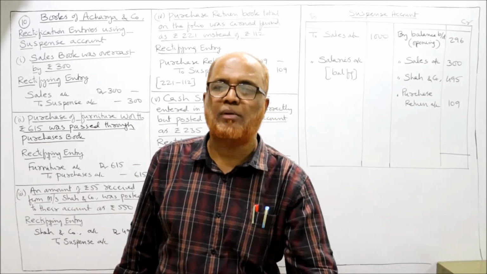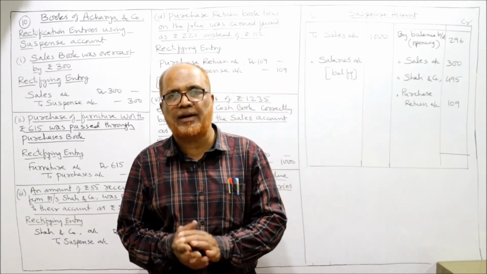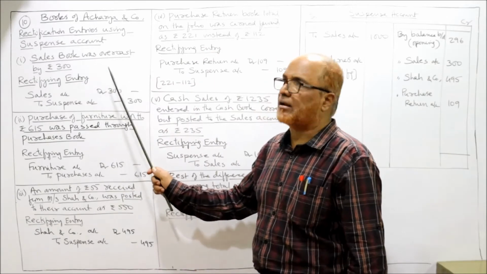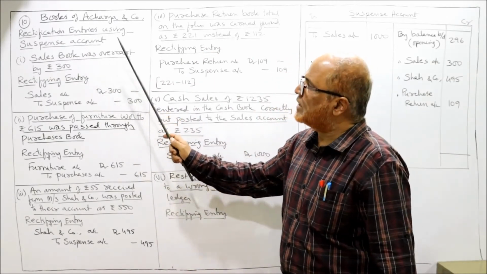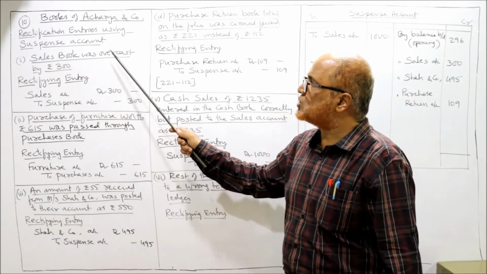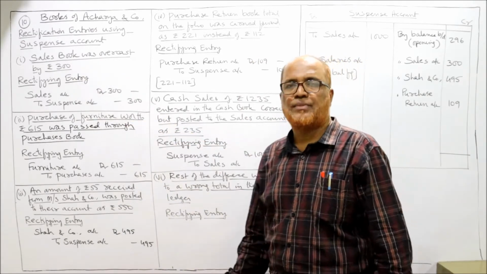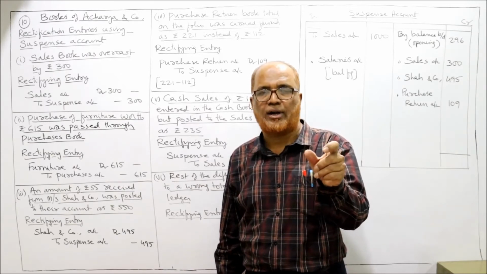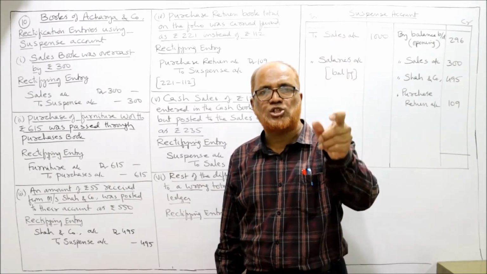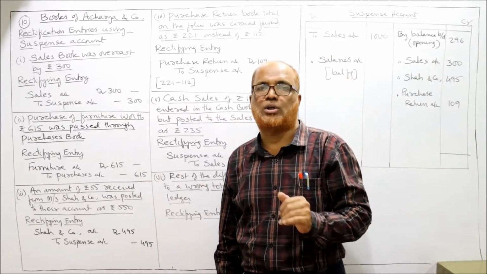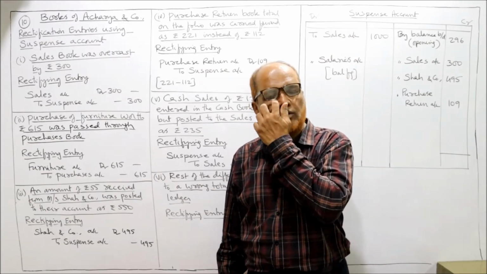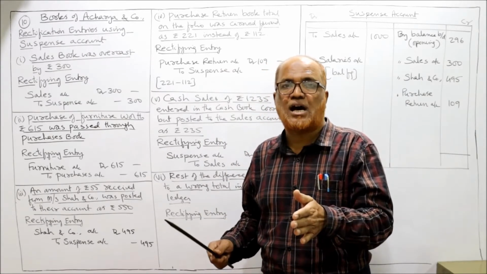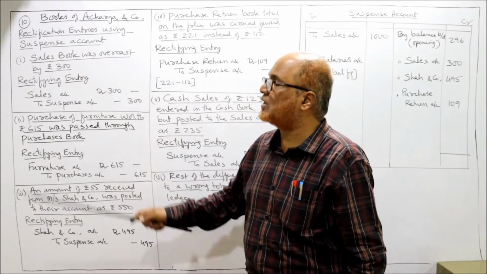Exactly similar to the previous problem, we have to pass the rectifying entries and after completing it, we have to make the suspense account. Now, see carefully, the first error. Sales book was overcast by rupees 300. Sales book is a subsidiary book in which all credit sales are recorded. Periodically, the total of the sales book will be transferred to the sales account in the ledger. Sales account always shows a credit balance. So on the sales account credit side, there is overcasting of 300 rupees.